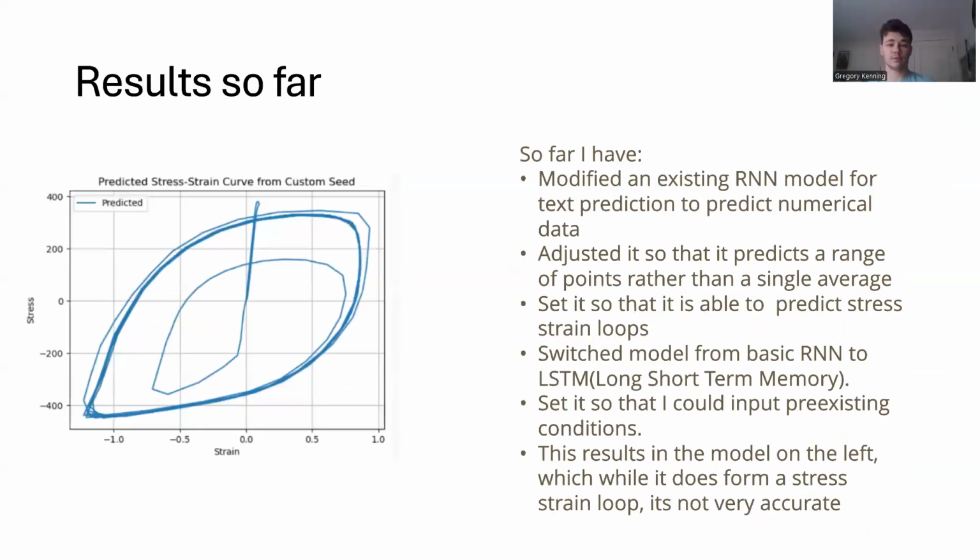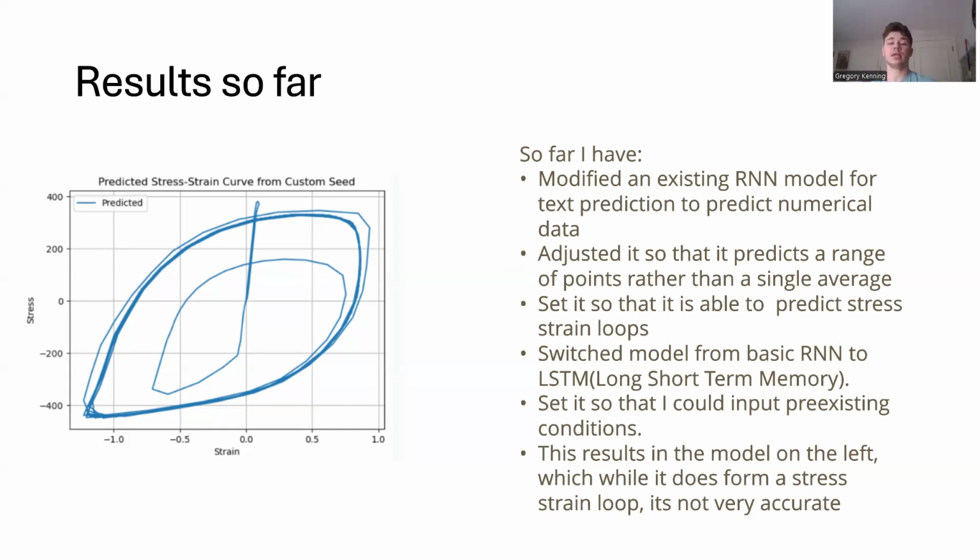So, our results so far. The first thing we did was we took an existing neural network that we found online, which was a text prediction neural network, and we used it to predict the numerical data of our system. We switched it so that it would predict numerical data within the system rather than text data. Then we adjusted it so it predicted a range of points rather than a single value. So instead of producing a single output or average to a single point, it averages to a range of points, or in our case, a full set of loops.